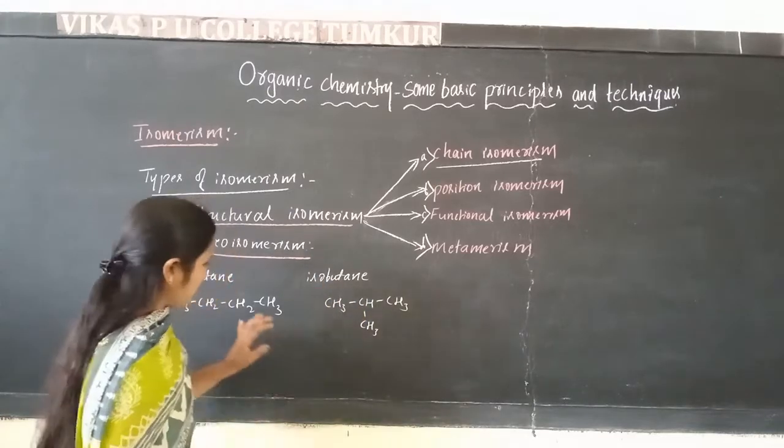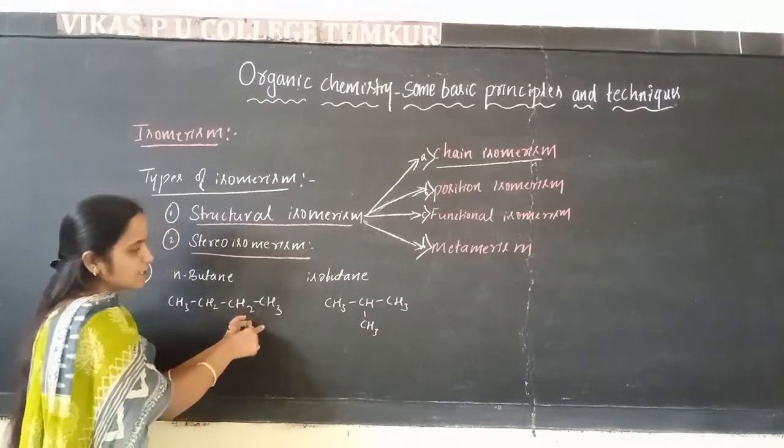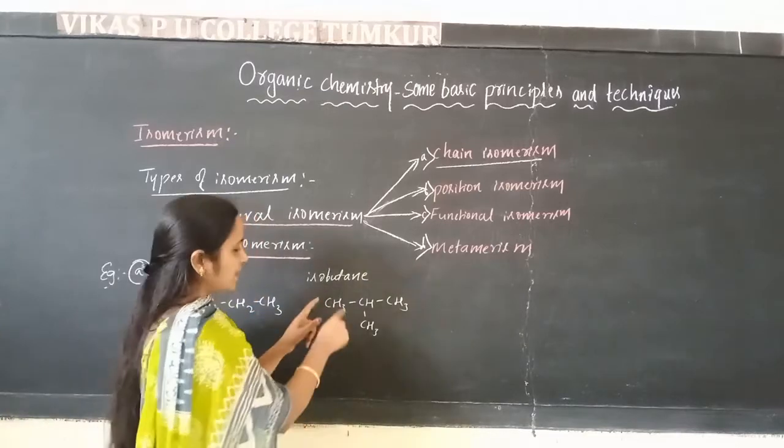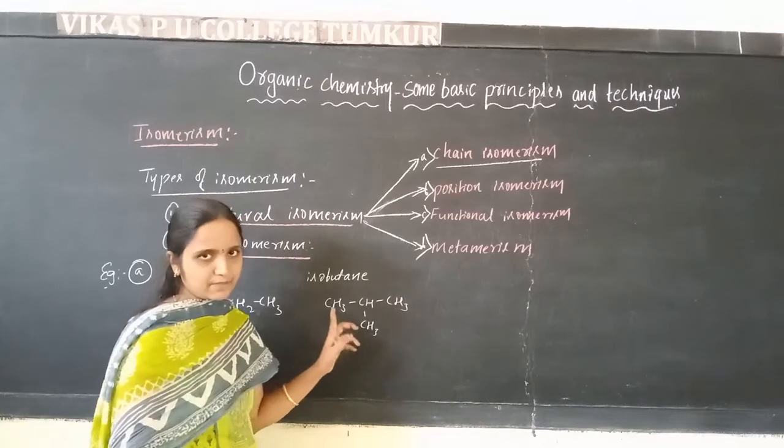You can count the number of carbons and the number of hydrogens in these compounds. The number of carbon atoms and hydrogen atoms in this compound is the same as in the other compound.